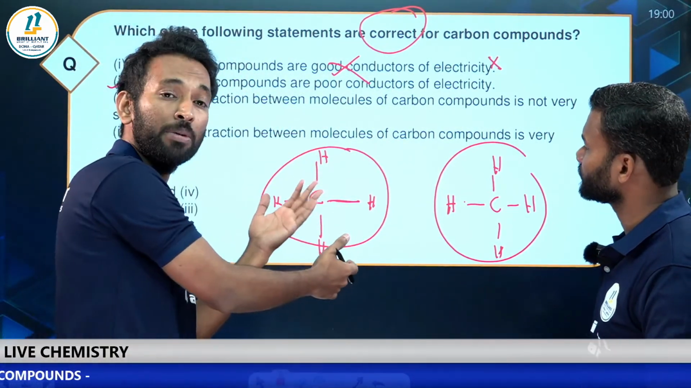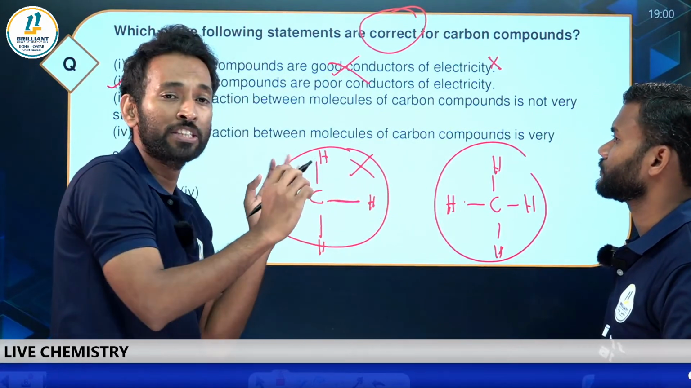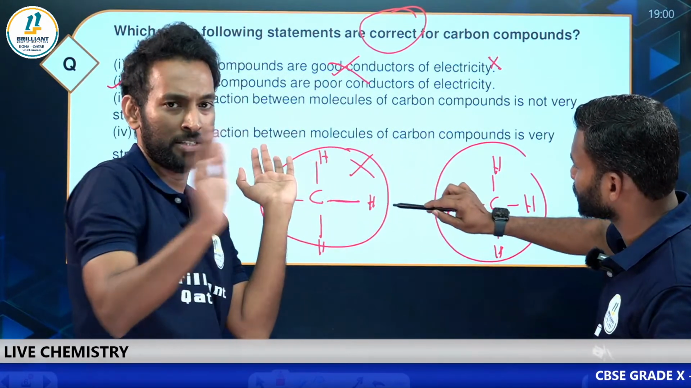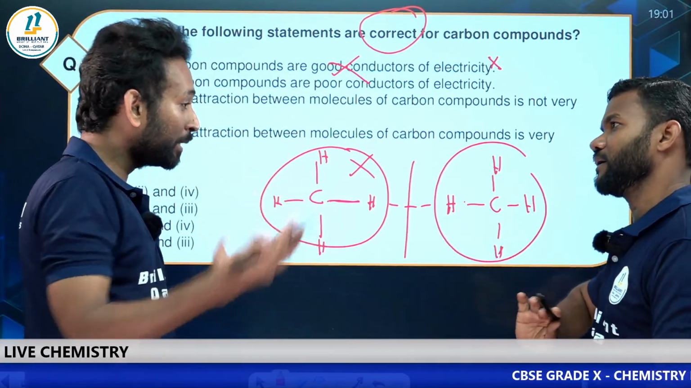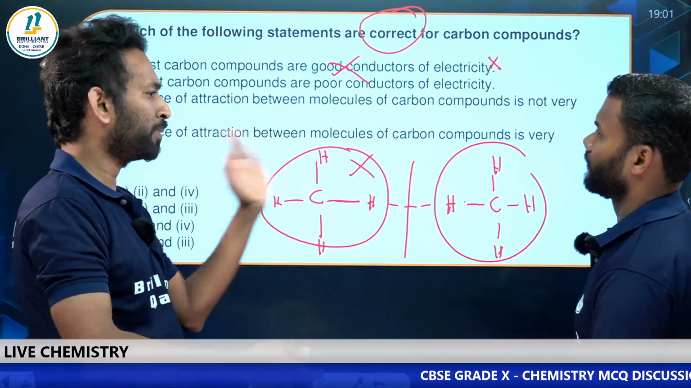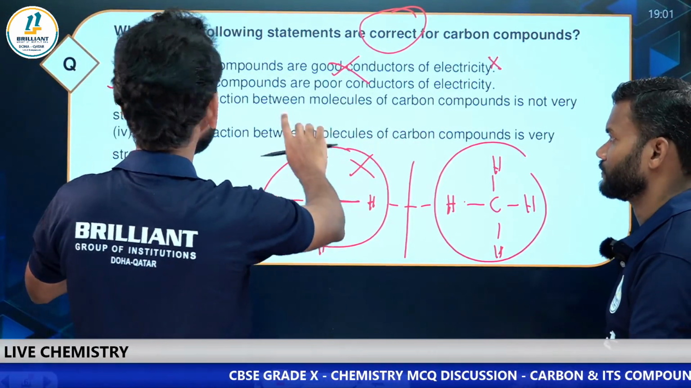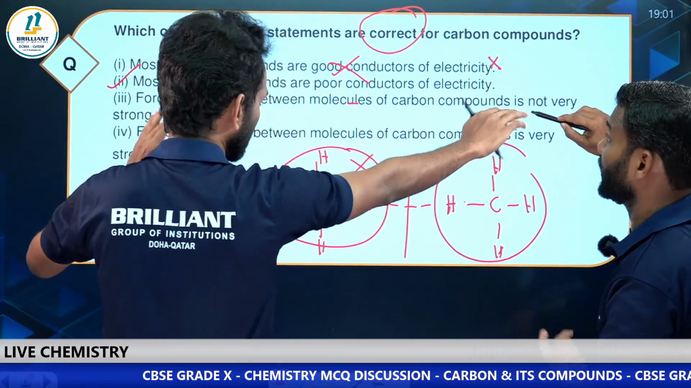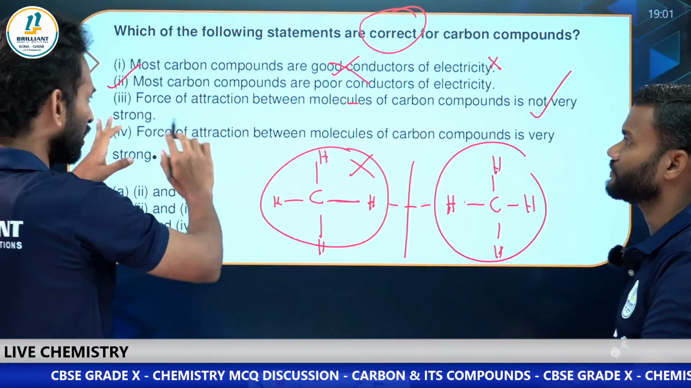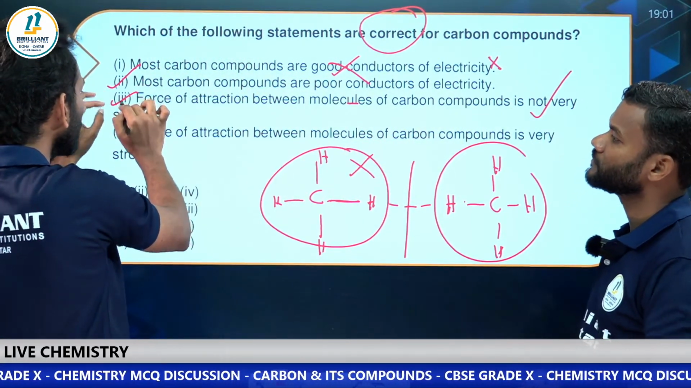Because already we have mentioned there is no formation of charge, there is no plus, there is no minus. So that means this bond will be very weak. Easily can break. Very little heat will break it. So the forces of attraction between molecules of carbon compounds are weak. That means this is right. So option 2 and 3.